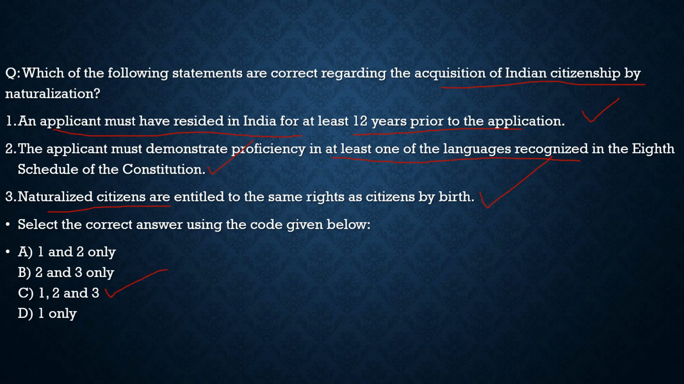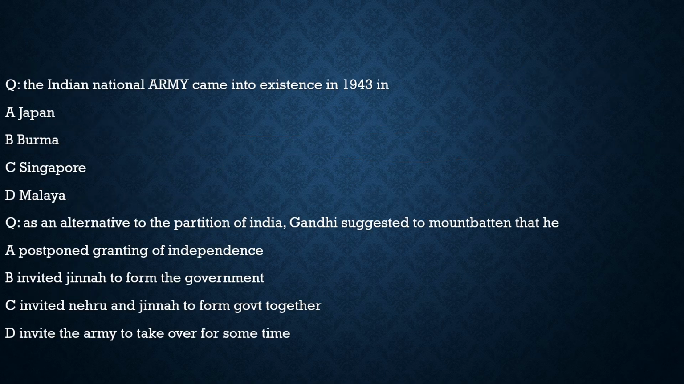Now with this, let's move to the last part of our discussion, which talks about the previous year questions. Try to get some information from what was in the papers earlier, how the questions could come, and let's get some information from those questions. Here the first question is about the Indian National Army that came into existence in 1943 in which country? Was it Japan? Was it Burma? Was it Singapore? Was it Malaya?